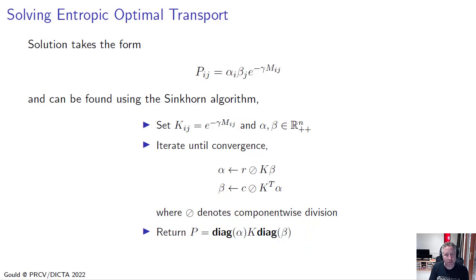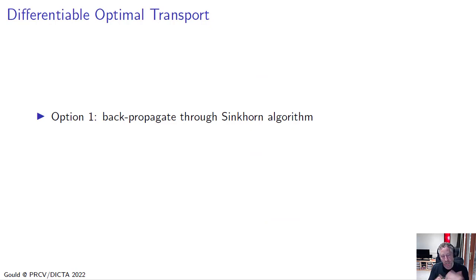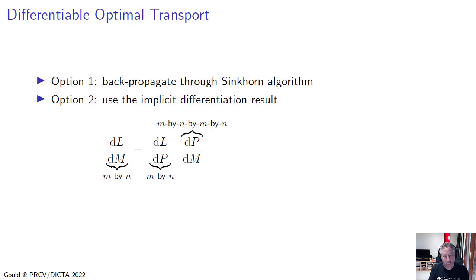Okay, so each operation that we perform in the Sinkhorn algorithm is differentiable, and so we can use automatic differentiation to backpropagate through the Sinkhorn algorithm. Alternatively, we can use the implicit differentiation result that I showed previously. Here we're dealing with matrices, which are the optimization variables and data for our problem. And so we end up with tensors when we take derivatives of each of them with respect to each other.